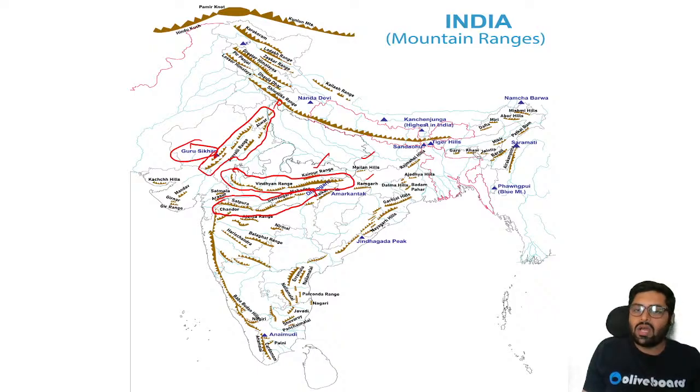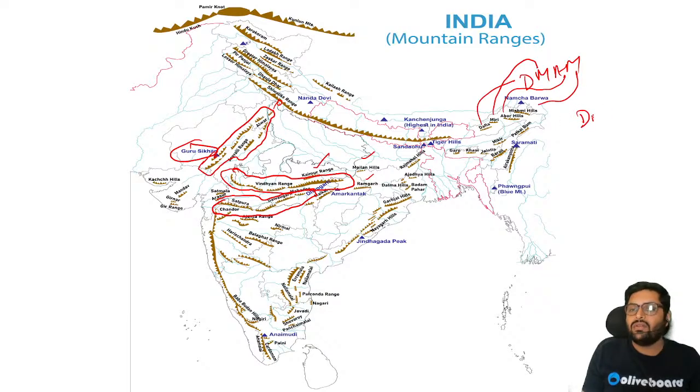Here we have Garo, Khasi, Jaintia and Dafla, Miri, Abor, and Mishmi. DMAM, like that you can remember DMAM. And GKJ. What is GKJ?